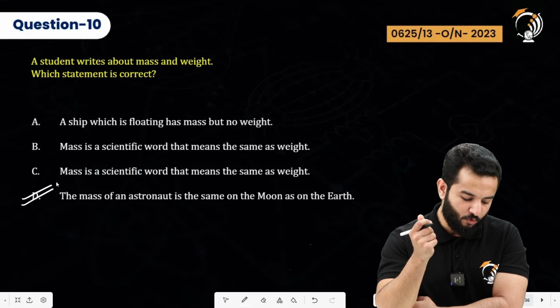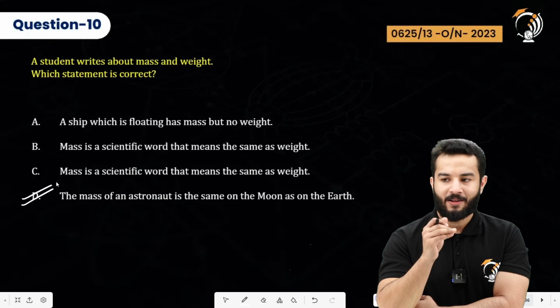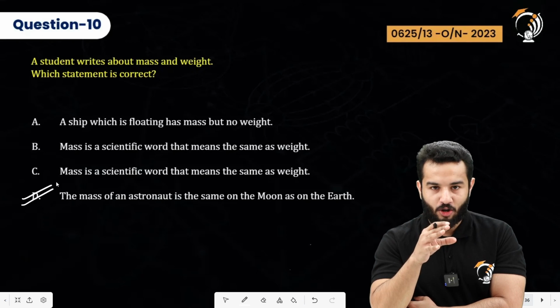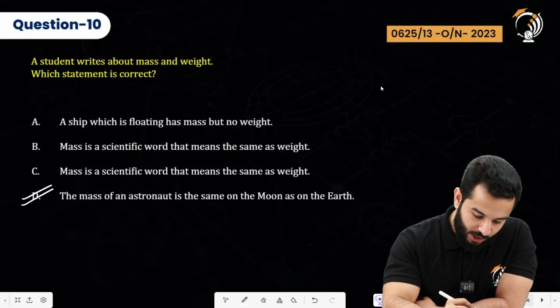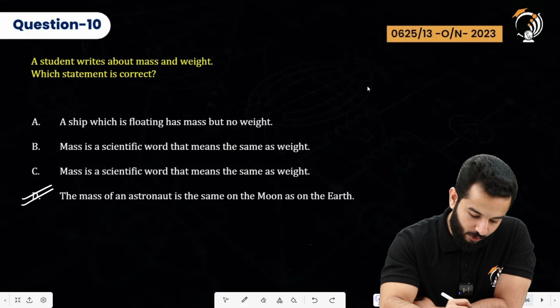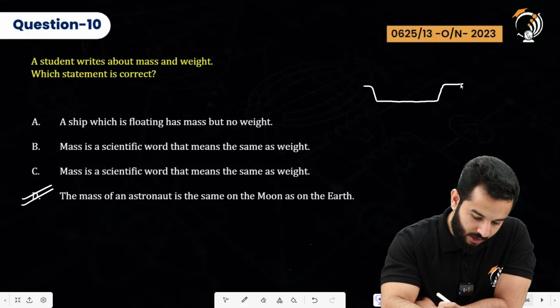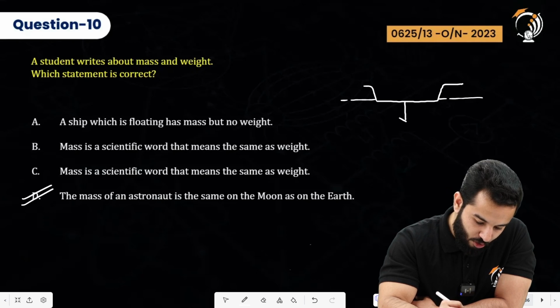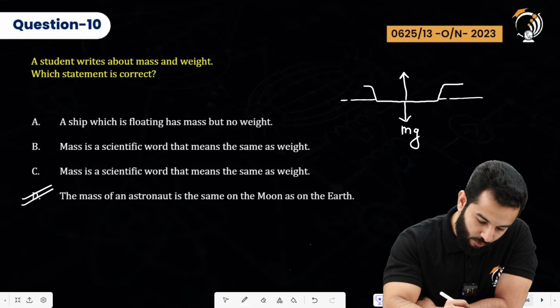Why the ship floating has mass but no weight? That's not true. It still has got weight, right? A ship which is floating on, let me just make a boat instead of a ship. So let's suppose that this is a boat and it is floating on the water. So still it has got weight, that's mg, but it is being balanced by the buoyant force or the upthrust.